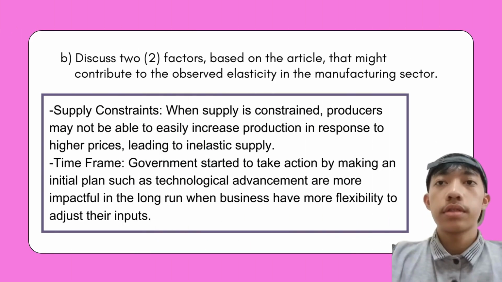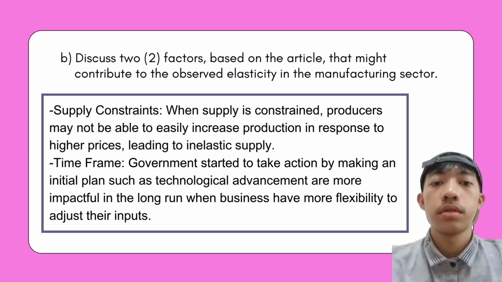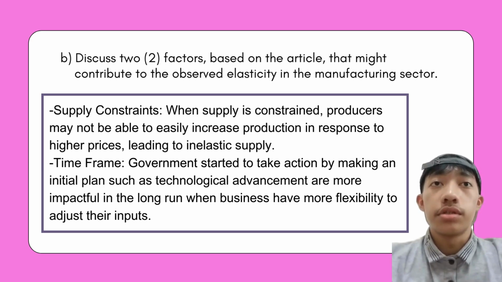So the next question is 4b. Discuss two factors based on the article that might contribute to the observed elasticity in the manufacturing sector. So the first factor is supply constraints. The article cited supply constraints as a challenge facing the manufacturing sector.